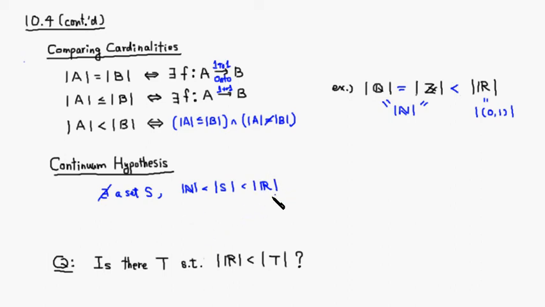All right, and the next question, a natural question would be: so we know that the set of all real numbers has a higher cardinality than the denumerable set. Can we find an even bigger set than the set of real numbers? We're going to prove a theorem that allows us to construct a bigger set than any set. We'll go over that in the next video.